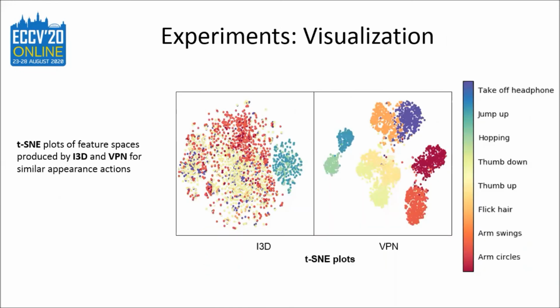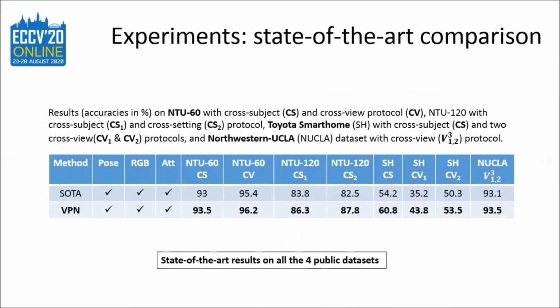Next, we show the TSNE plots of the feature spaces produced by I3D and VPN for some selected actions with similar appearance. It clearly shows the discriminative power of VPN for actions with similar appearance, which is a frequent challenge in ADL. We compare VPN to the state-of-the-art on NTU-60, NTU-120, Smarthome, and NUCLA dataset. VPN outperforms on each of them.